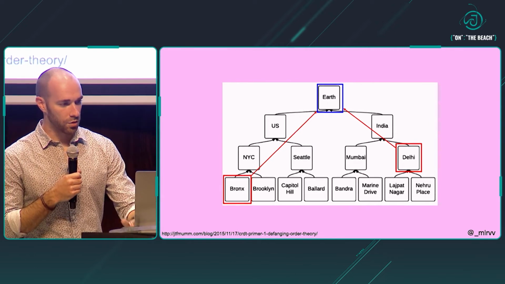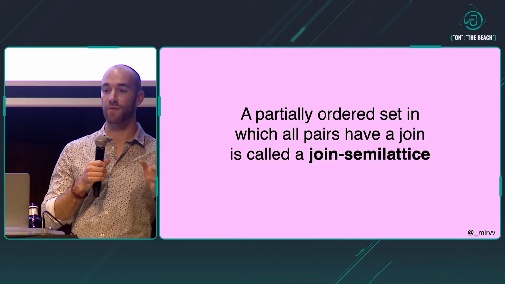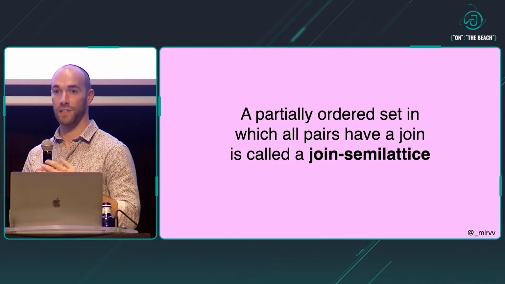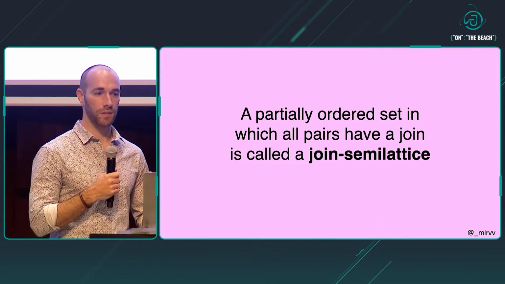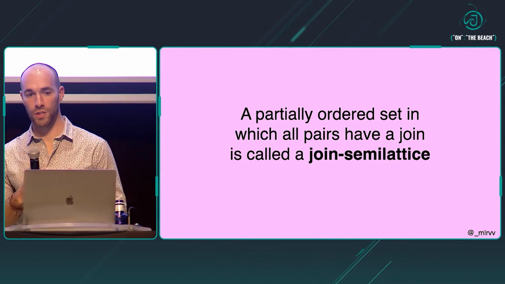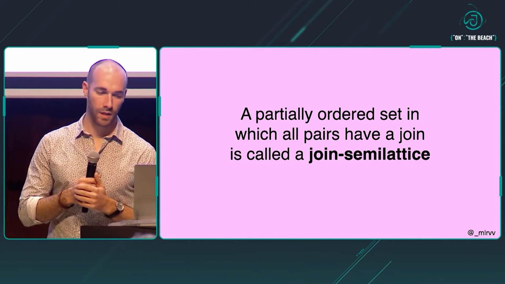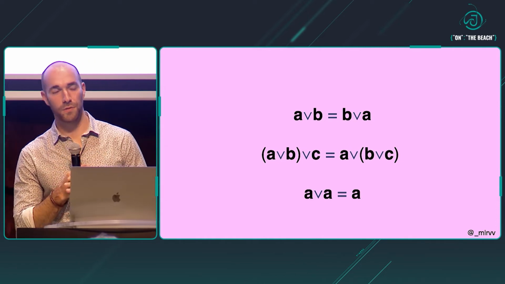Okay, so we've defined all this. Now, a partial order in which every pair of elements has a join, you can probably guess at this point, is called a join semilattice. And the last piece of the puzzle is simply the rules that join has to follow. It has to satisfy 3 of them. And we've seen this a few times already.